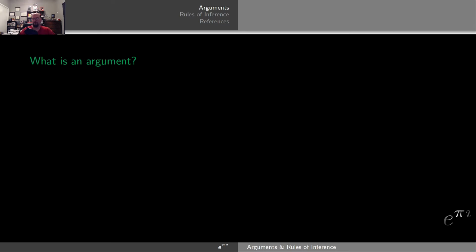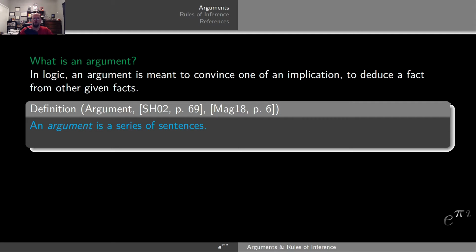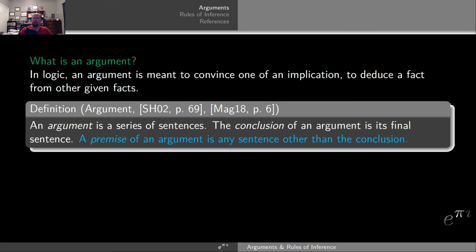So what is an argument? Is it a shouting match between two parties trying to get larger volume than one another? No. In logic, an argument is meant to convince one of an implication, basically to deduce a fact from other given facts. Explicitly, an argument is defined in the following way. An argument is a series of sentences, basically a paragraph. The conclusion of an argument is its final sentence. A premise of an argument is any sentence other than that conclusion.